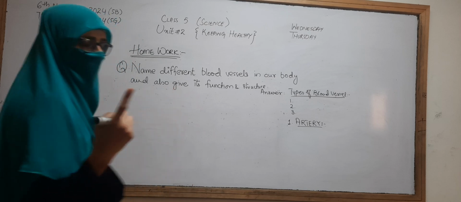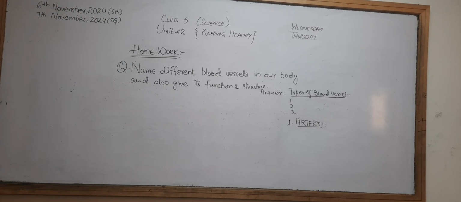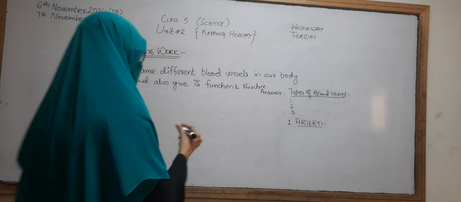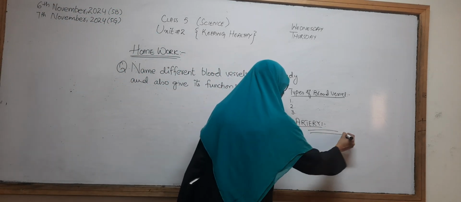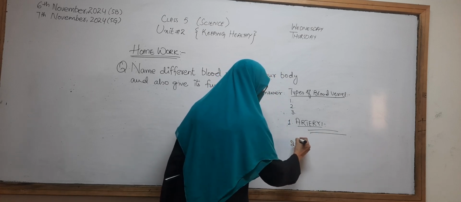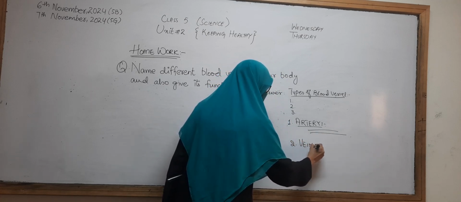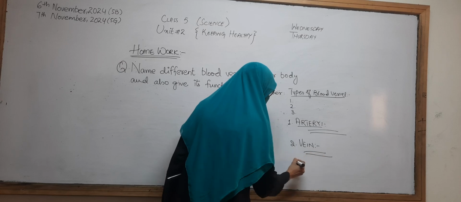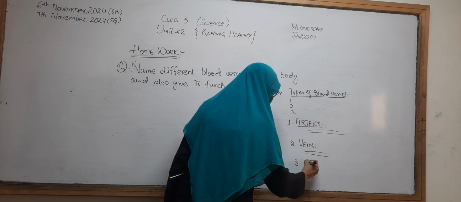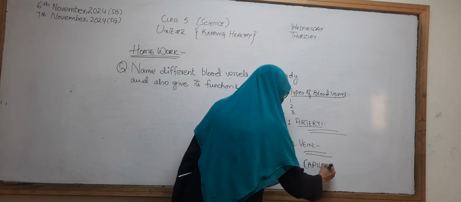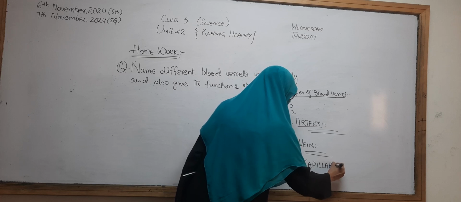And in the structure you can write that the artery is thick walled, and it carries the oxygenated blood from the heart to all parts of the body. In the same way, after writing its information, you will write down the heading of the vein, then you will write down its information, and then you will write down the heading of capillary. Okay,